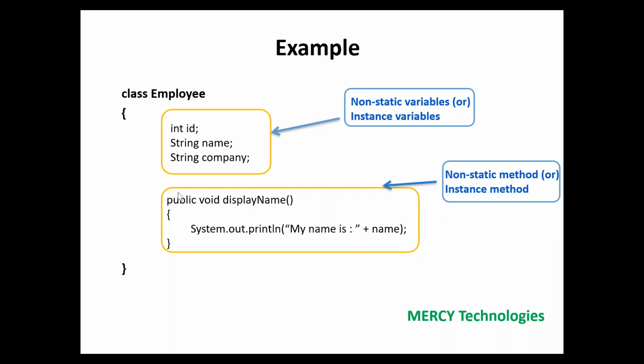So far we have seen the static method. If you define a method with the static keyword, it is called a static method. If you define a method without the static keyword, that is called an instance method or non-static method.